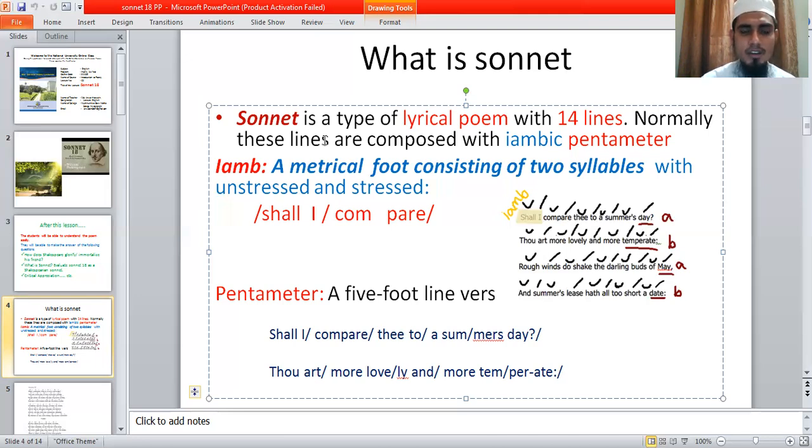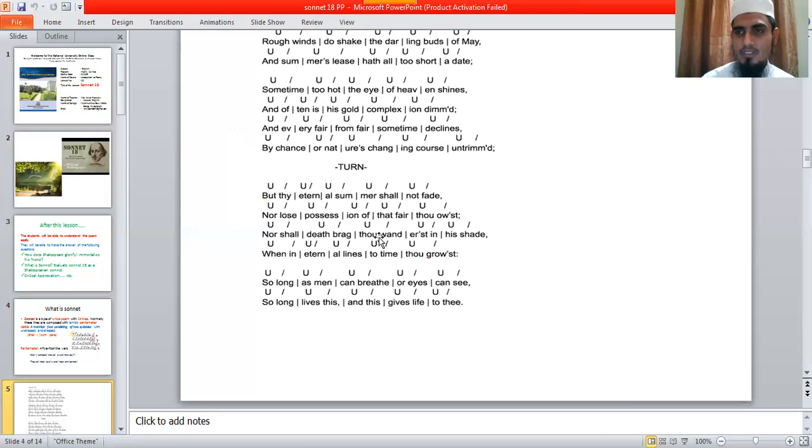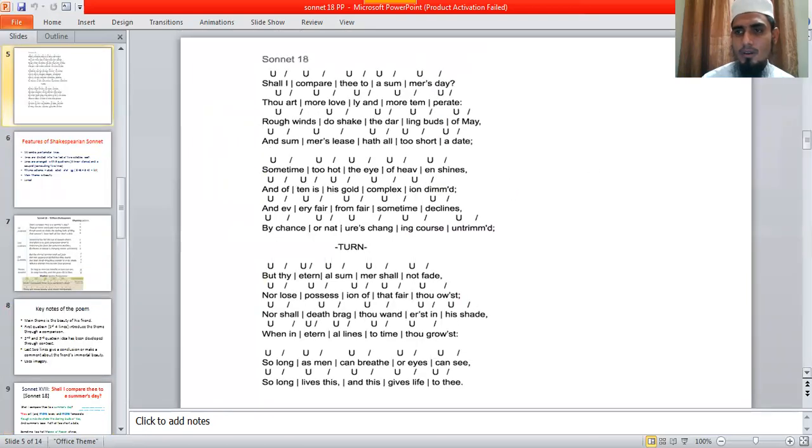As we are ready to read William Shakespeare's sonnets, we should know the features of the Shakespearean sonnet. Here is an example of iambic pentameter: shall I compare thee to a summer's day, thou art more lovely and more temperate.